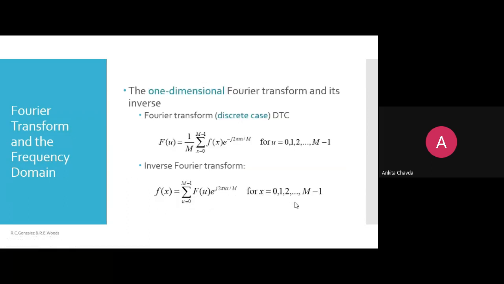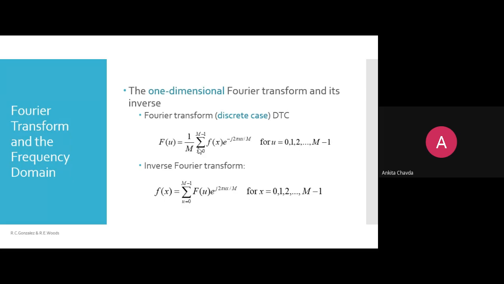Now we will talk about the discrete case, the discrete Fourier transform. The one-dimensional Fourier transform and its inverse. Fourier transform in the discrete case, F of u, because we are talking about a single dimension, 1D. F of u equals 1 upon M. This M is nothing but the number of samples you are having, right? So till that you will work.